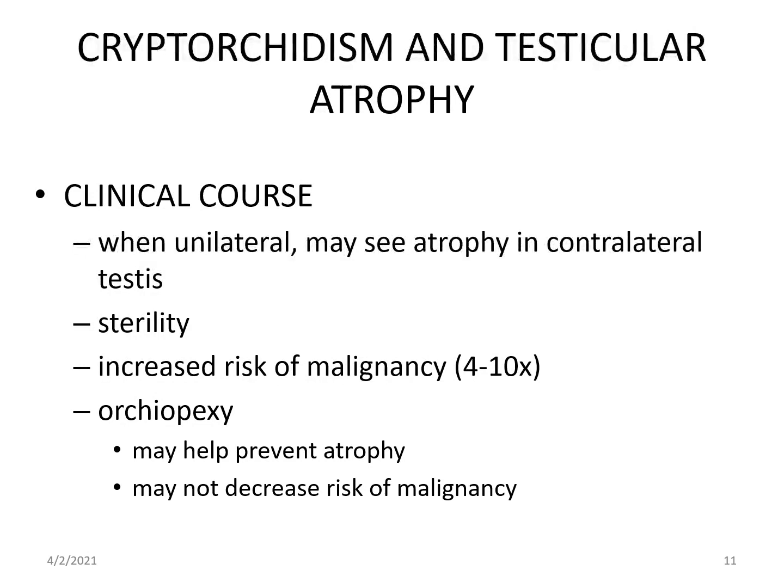Then you cannot prevent the atrophy and sterility. There are increased chances of malignancy in undescended testes, around 4 to 10 times more. And if correction or orchiopexy is done, that may prevent atrophy, but it still does not decrease the risk of malignancy.